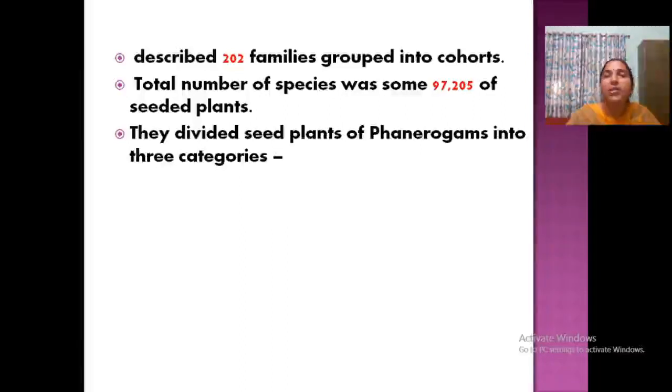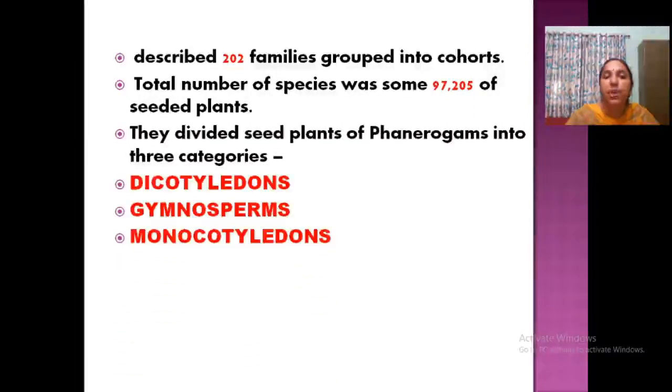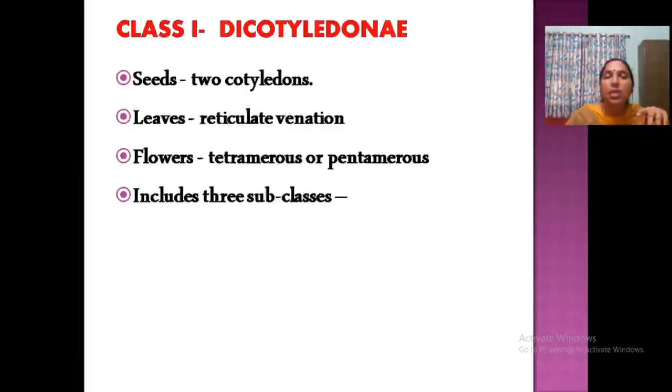They divided seed plants, phanerogams, into 3 categories. What are they? Dicotyledons, gymnosperms and monocotyledons. So the first class is dicotyledons, or Dicotyledones, which is the correct way. So what are the features of dicots?